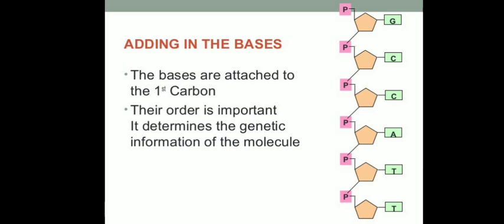See, here you can see a complete nucleotide structure where a ribose sugar is joined to the phosphate molecule as well as the nitrogen bases. This order is very important to determine the genetic information of the molecule.